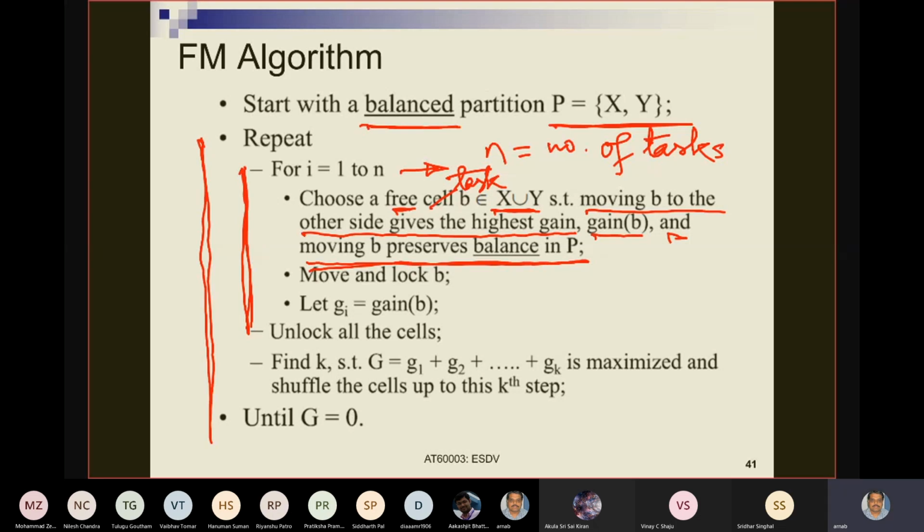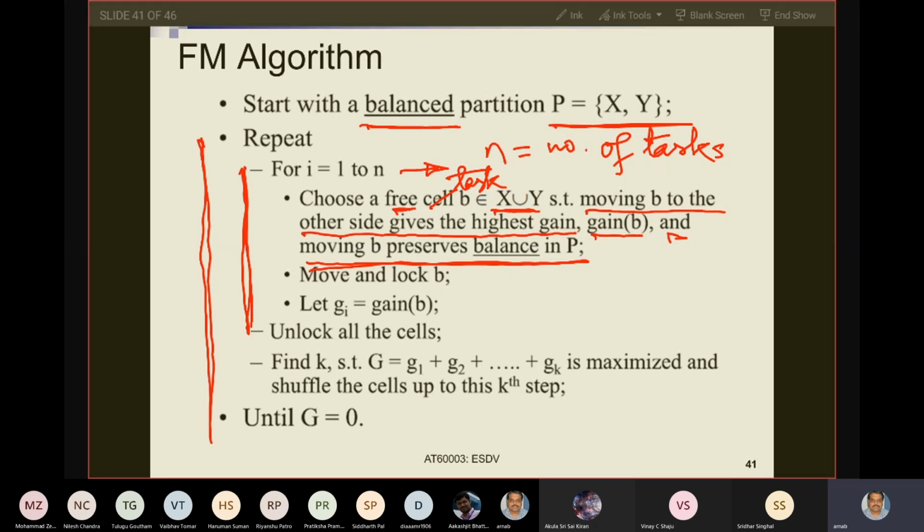Okay. But now let us say that you have chosen the task which gives you the highest gain and preserves balance, and you have moved that task to the other side. The point is you move and you lock that task. What do you mean by locking? You take task B, move it to the other side and lock, which means that in the further iterations within the for loop, you cannot consider B again for movement back to the other side.